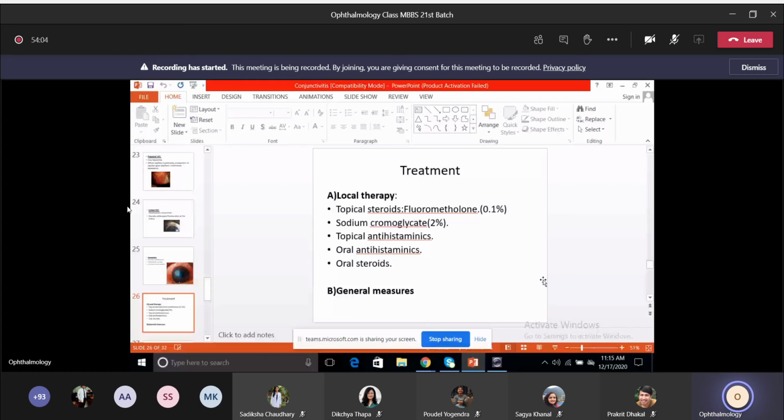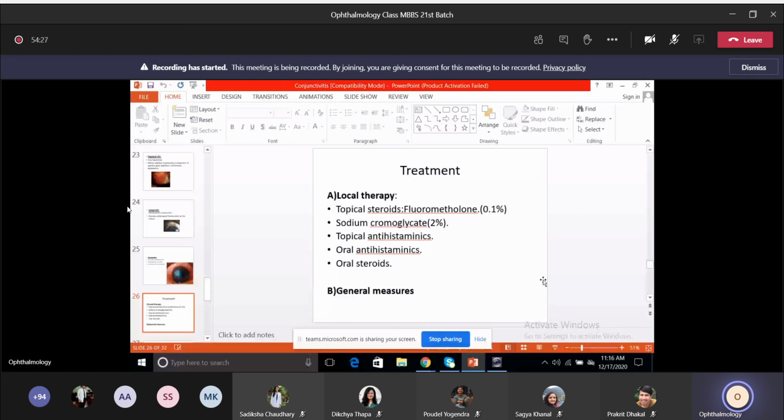And sometimes topical antihistaminics are also given in case of severe cases, and oral antihistaminics and oral steroids are given in the severe cases. Okay, so that's about the local therapy. And general measures like avoiding pollution, avoiding the dust and all that. So that's the general measures.